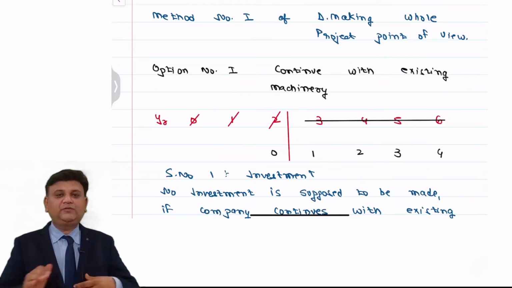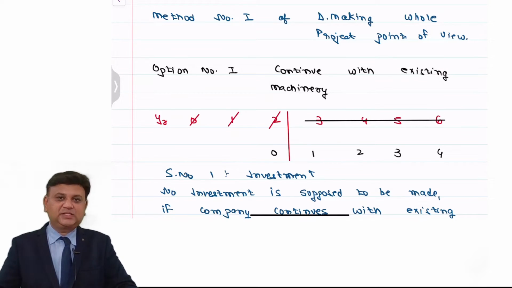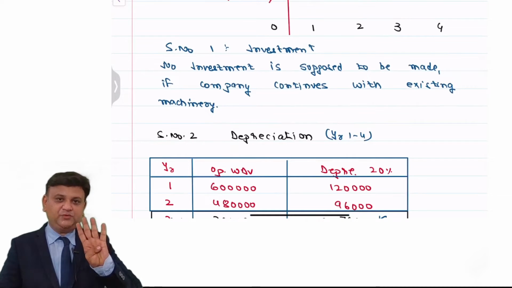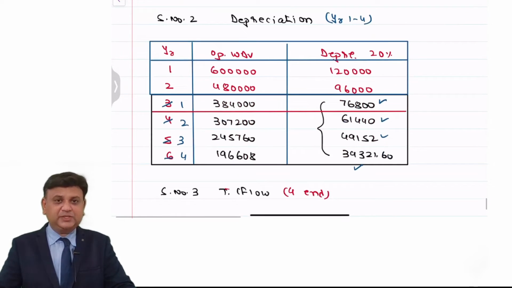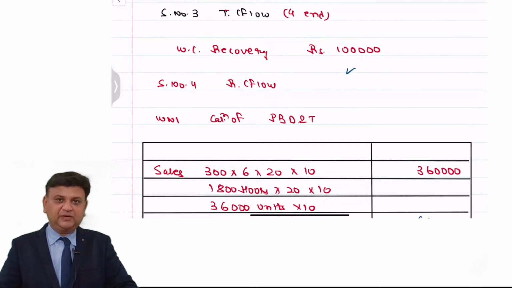So this is a question of the replacement. In that, option number 1 is continue with the existing machinery. The remaining life of the existing machinery is 4 years. Step number 1, investment. In that, no investment because it is already in operation. Step number 2, depreciation for the remaining 4 years. First and second year, which have already expired, are of no use to us. Terminal cash flow consists of the working capital recovery.